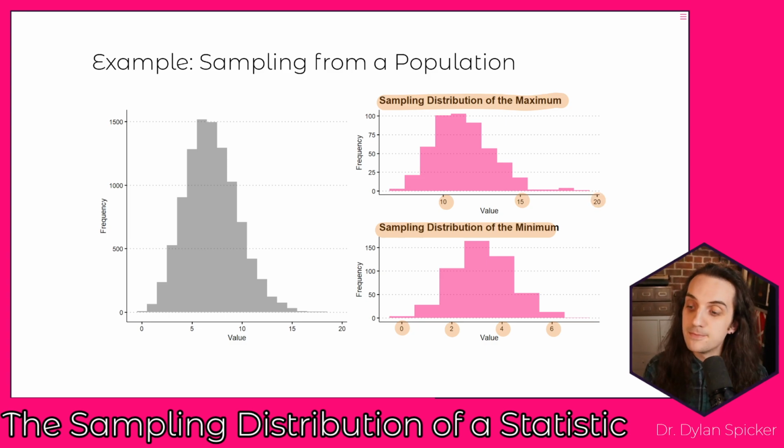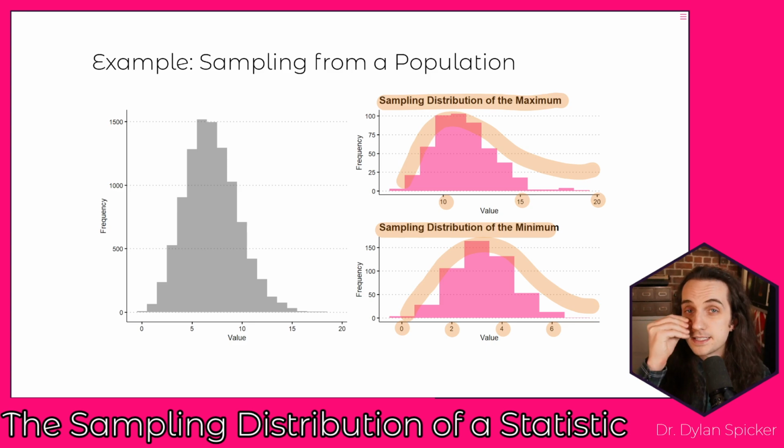That makes sense. The minimum values can go down really low. We also see that it's a more smooth-looking curve, with less of a long tail than the maximum has. So the distributions here are different from one another, and that's because it's a different statistic. Every statistic is going to have its own sampling distribution.